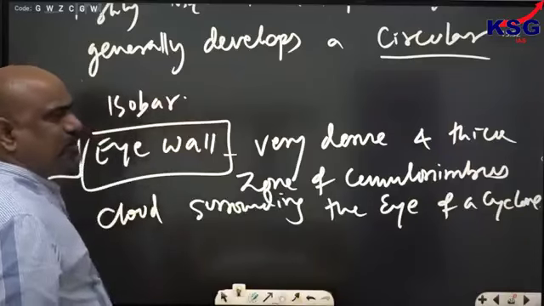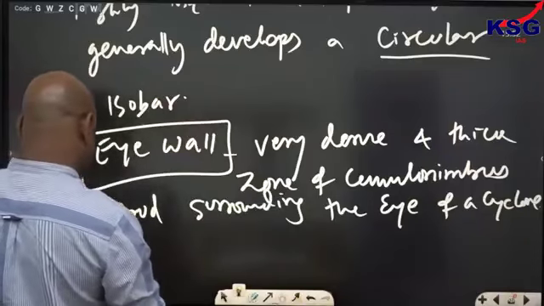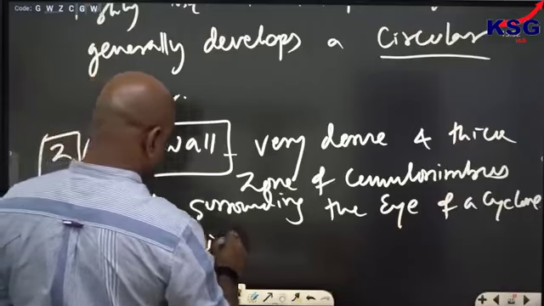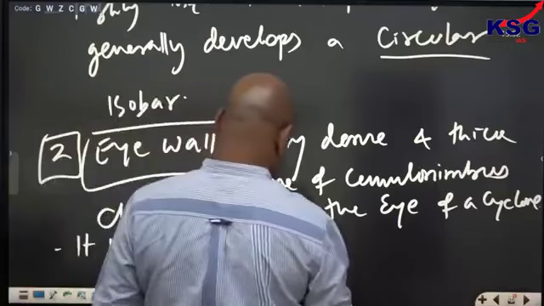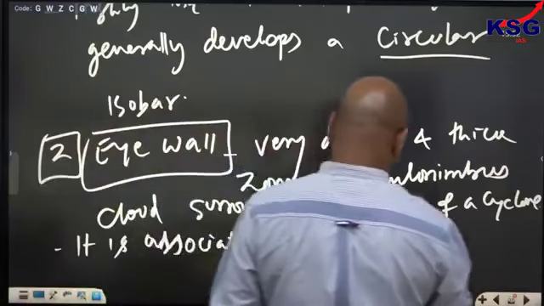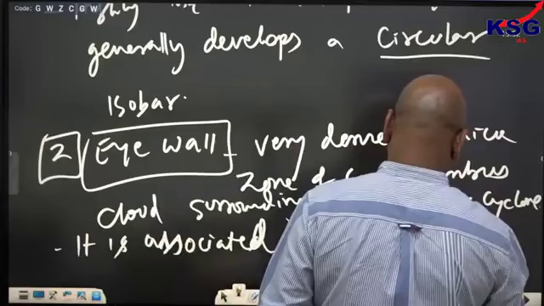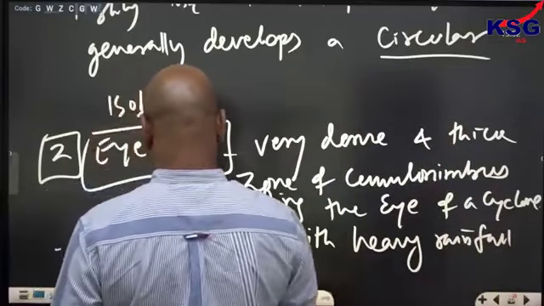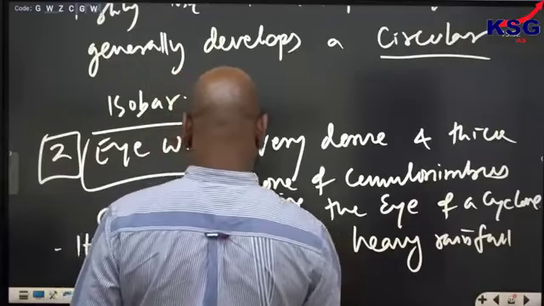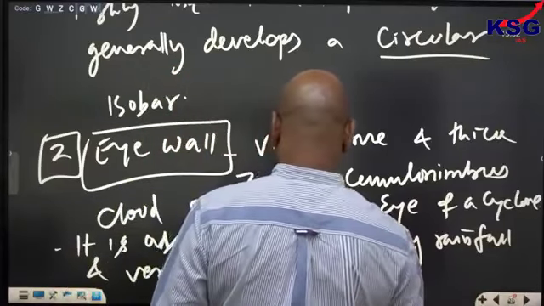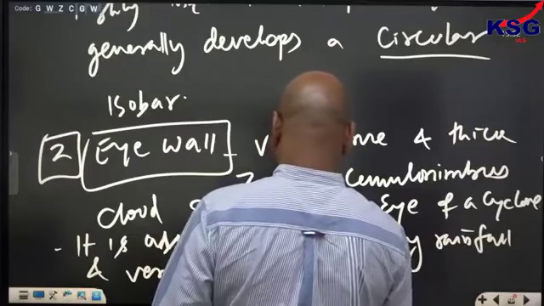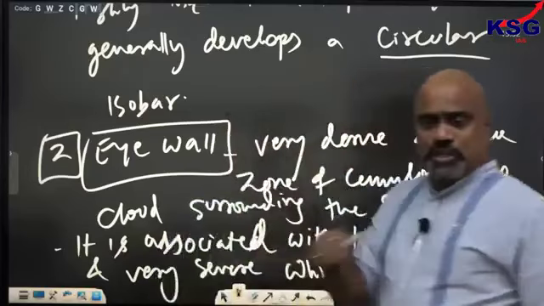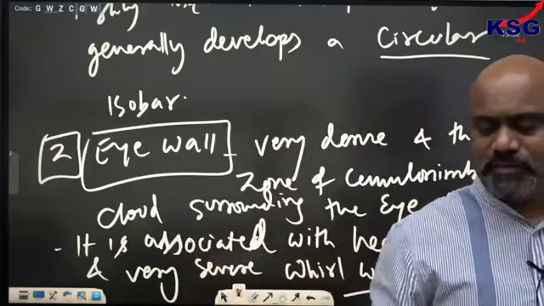It is associated with heavy rainfall and very severe wind, whirlwind. Twisting of the wind is there, a severe whirlwind with this.